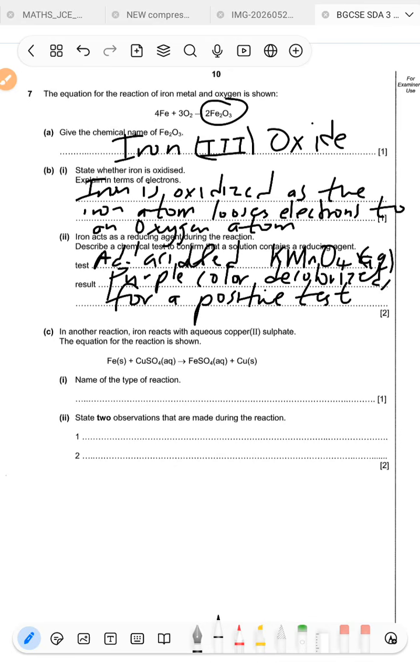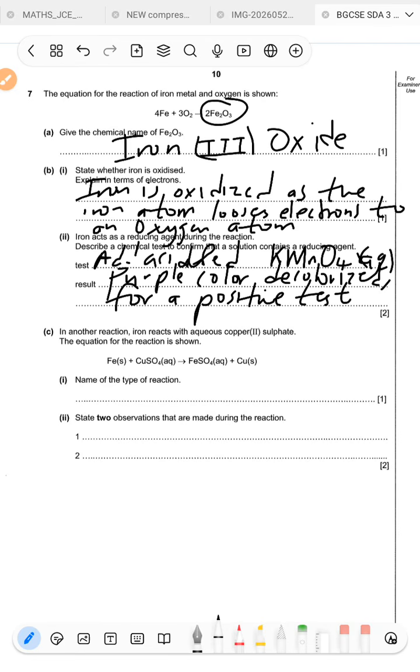All right, so to decolorize means to lose the color. Instead of starting off with purple color, when you decolorize, that means you are removing the color. So the purple color is going to turn to colorless or pale pink. That is going to be the result.